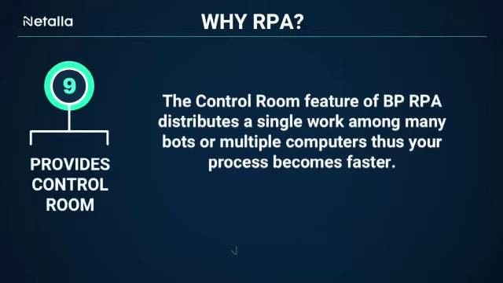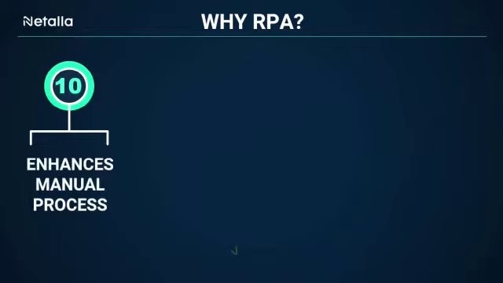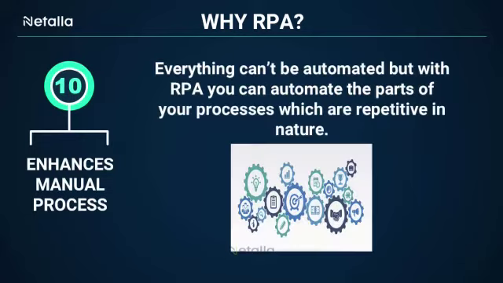Ninth reason is that it provides a control room. The control room feature of BP RPA distributes a single work among many bots or multiple computers, thus your process becomes faster. Tenth reason is that it enhances manual processes. Everything can't be automated, but with RPA you can automate the parts of your processes which are repetitive in nature.